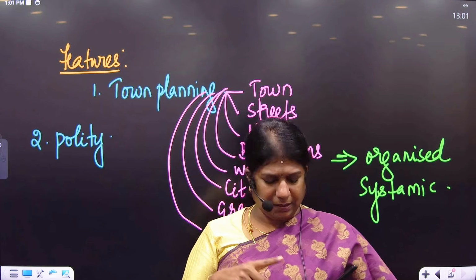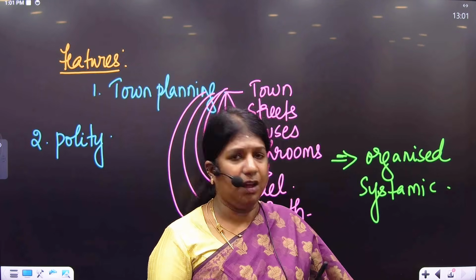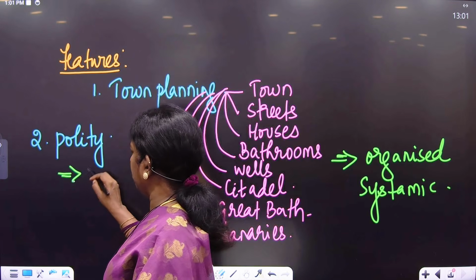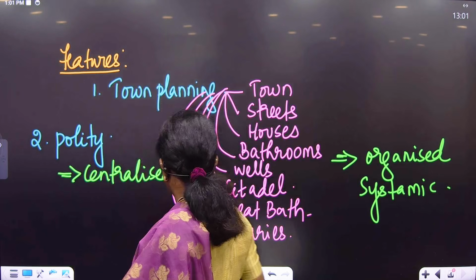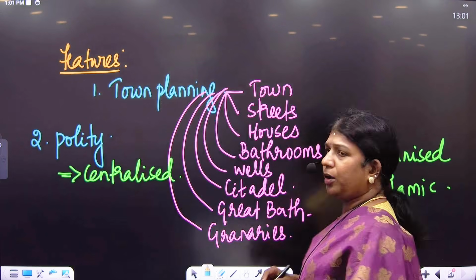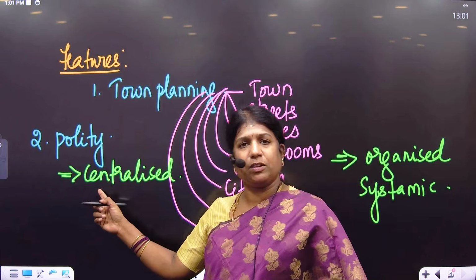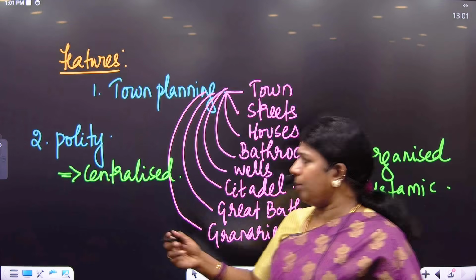So the political setup is still unknown, but historians give us some idea that there might have been an oligarchical form. There might have been a monarchical form. Priestly class might have dominated, or merchants might have dominated. Whatever it is, we conclude the polity as highly centralized, because such uniformity would not be possible without a strong centralized ruler. And for this centralization, we take the citadel as one common example.